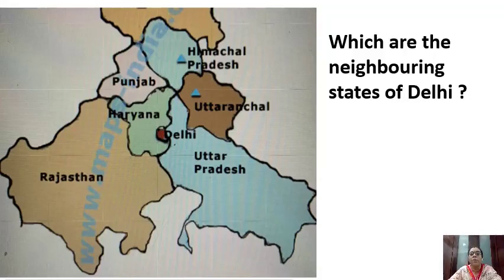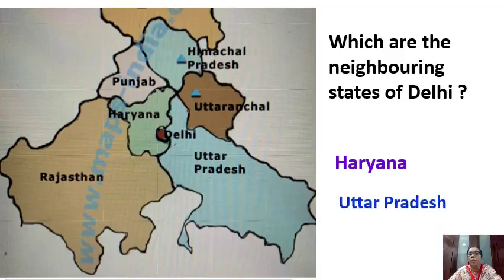So, children, now you can answer, which are the neighboring states of Delhi? Number 1, Haryana, and number 2, Uttar Pradesh. Followed? Haryana and Uttar Pradesh. Uttar Pradesh from the east and Haryana from the other 3 sides.